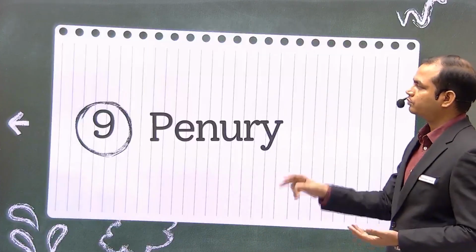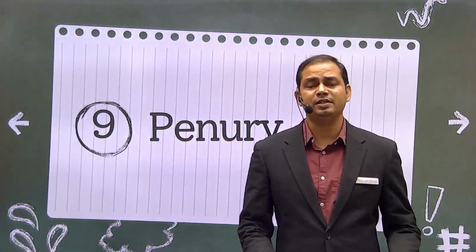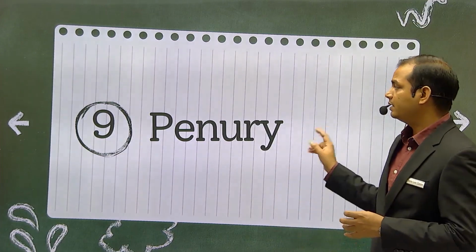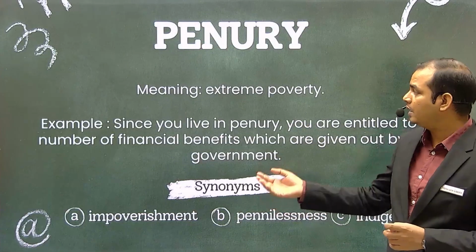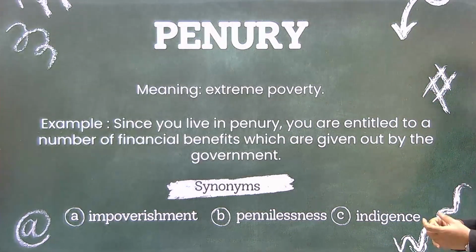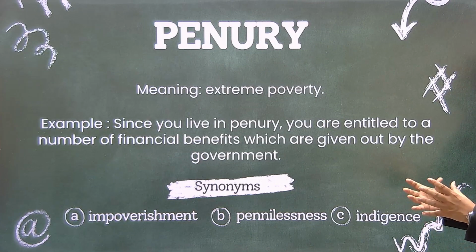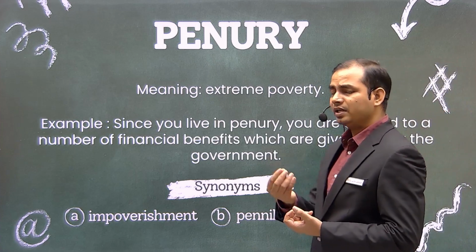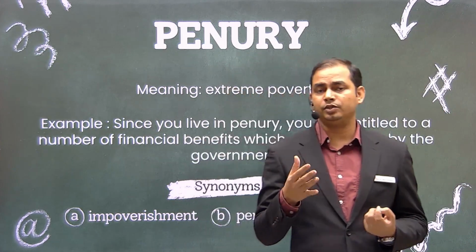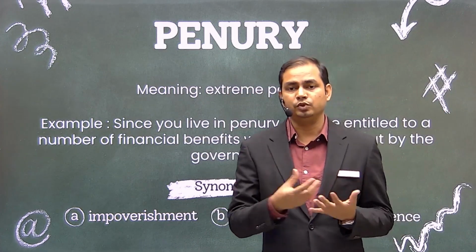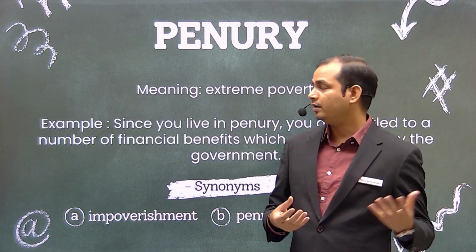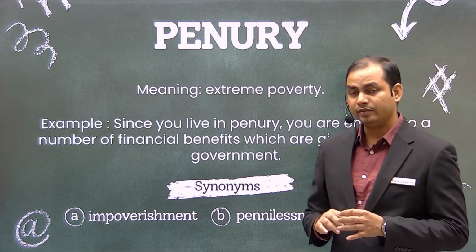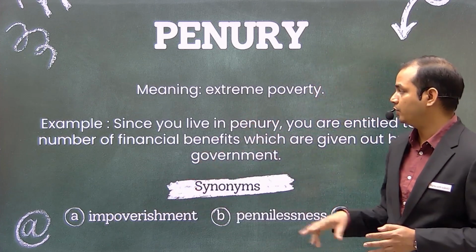So relieve, alleviate and lessen, कम कर देना are the synonyms to this word assuage. The next word in the list is penury. Penury मतलब extreme poverty, दाने दाने के लाले पड़ना, that is penury. So extreme poverty, since you live in penury, you are entitled to a number of financial benefits which are given out by the government. तो कोई भी व्यक्ति जो गरीबी रेखा से नीचे आता है, below poverty line है, he or she is given some goods and some eatables by government. So impoverishment, pennilessness, indigence. These are the words that are synonymous to this word penury.